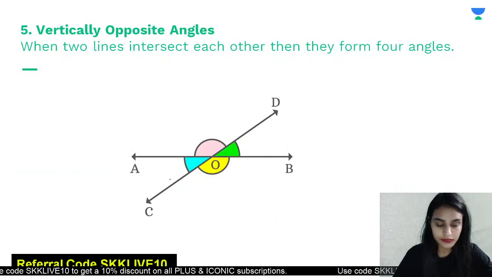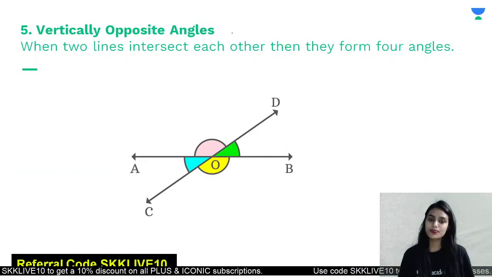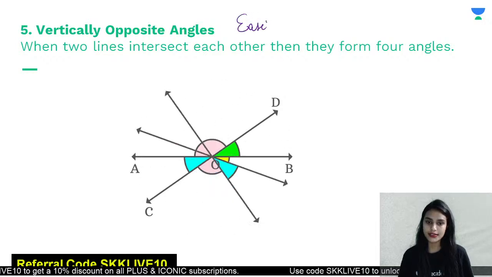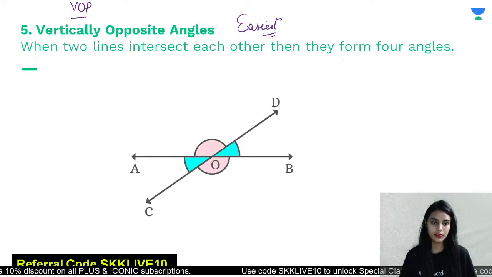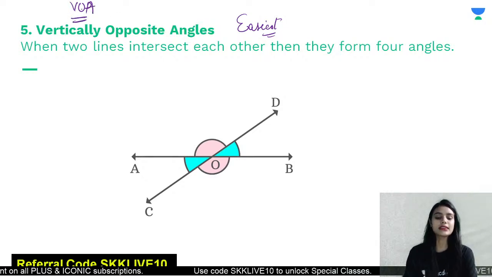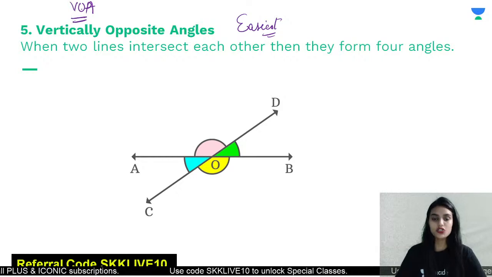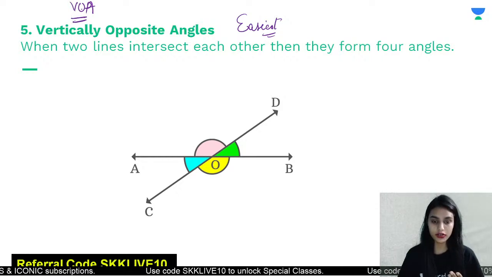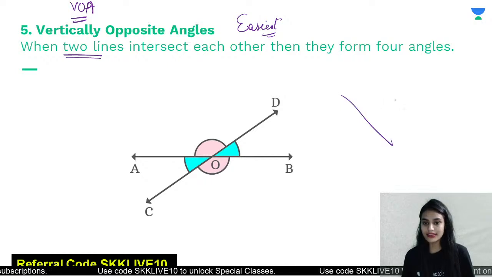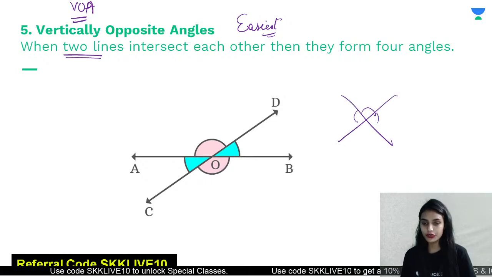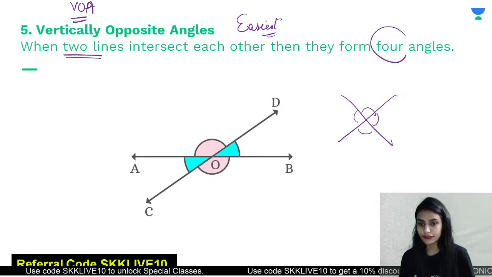Okay. Now the easiest part. Yes. The easiest. Vertically opposite angles, VOA. So class, which angles are opposite to each other? Whenever any two lines cross each other, how many angles are they forming? 1, 2, 3, 4. Yes, they are forming 4 angles.